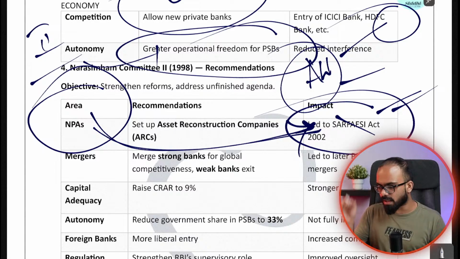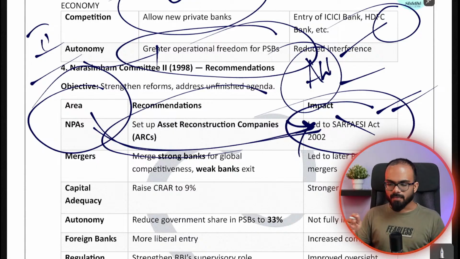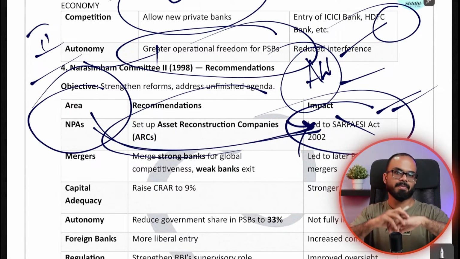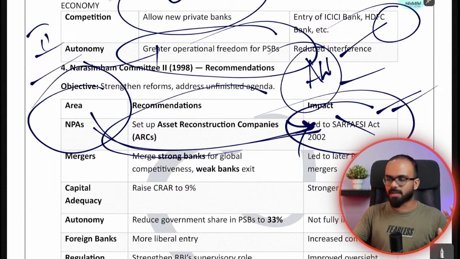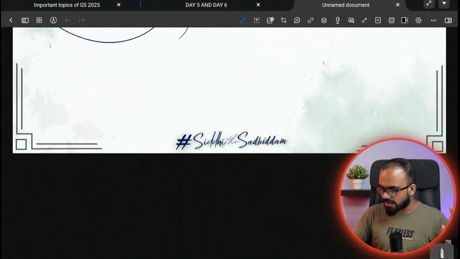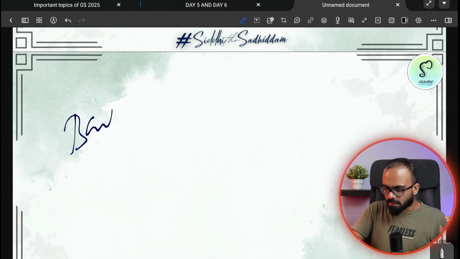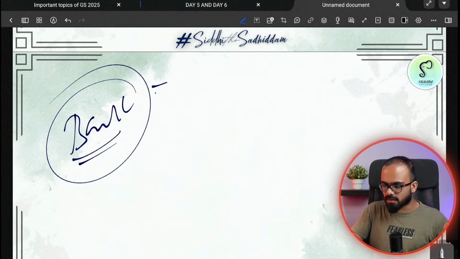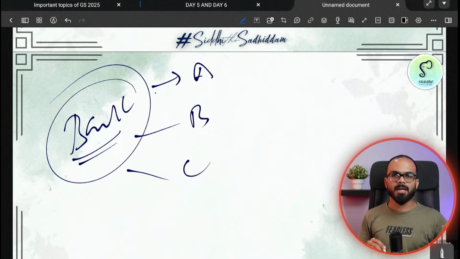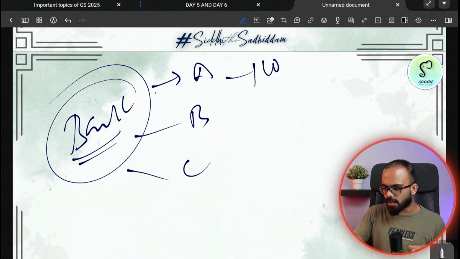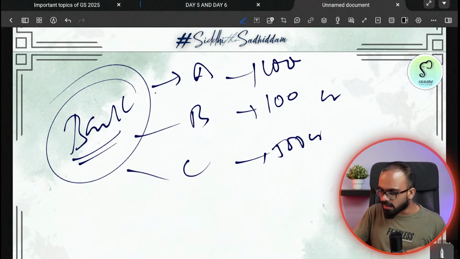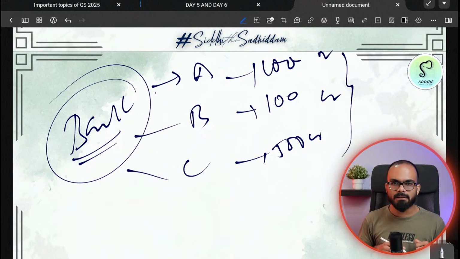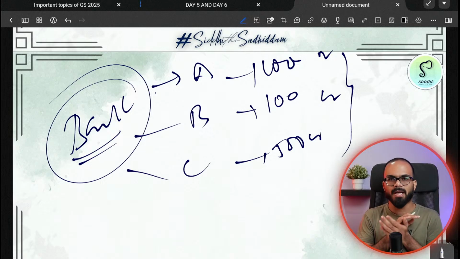So Narasimhan Committee said you will introduce asset reconstruction companies. The meaning of asset reconstruction company is very simple. Let us take for example, there is a bank. A bank has bad loans. Let's say there are three people, A, B, C. Three people took loans. A took 100 crore loan, B took 100 crore, and C took 500 crore. All three of them are not paying any interest, and their asset is classified as a bad asset. They are not paying back.